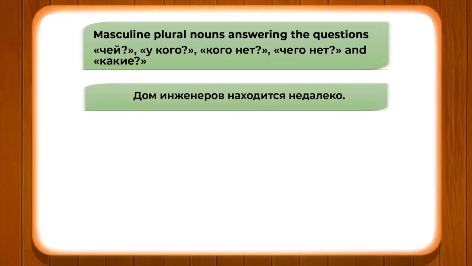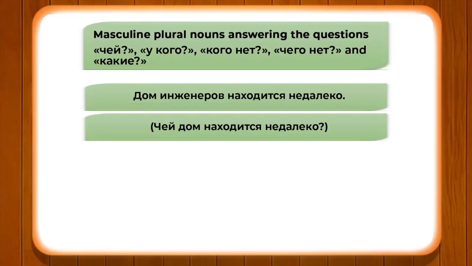So, дом инженеров, дом кого; engineer changes into инженеры, and дом чей, дом инженеров. Чей дом находится недалеко? Дом инженеров находится недалеко. It clearly indicates possession or belonging. When we put niet, it indicates negation. I hope all of you will pay attention to this aspect clearly while using the Russian grammar rules.